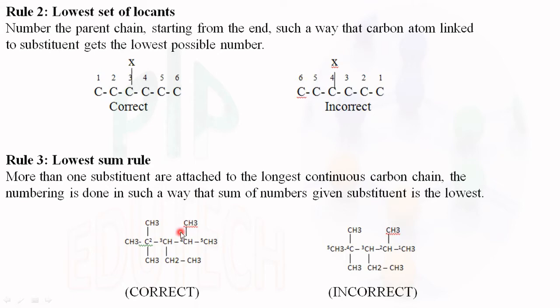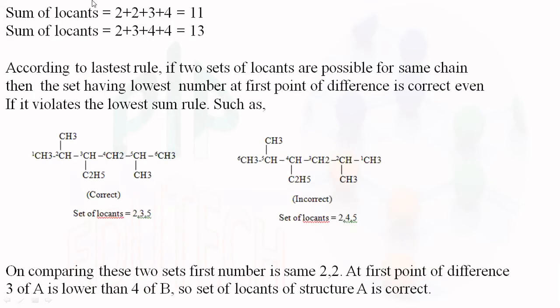So second position 2 substituents is considered as 2 plus 2, 3rd position 1 substituent plus 3, 4th position 1 substituent plus 4. So 2 plus 2 plus 3 plus 4 is equal to 11.